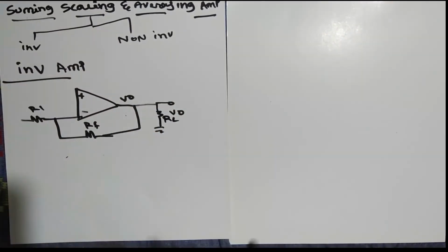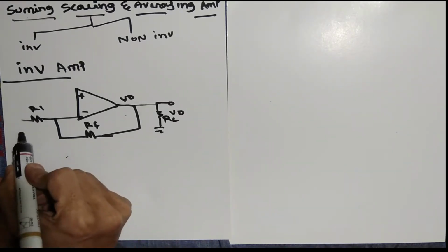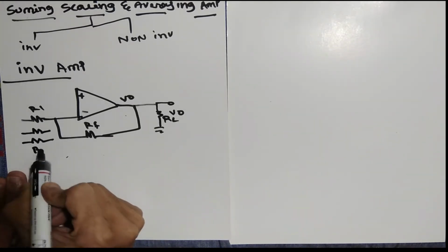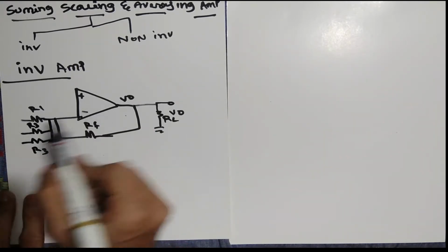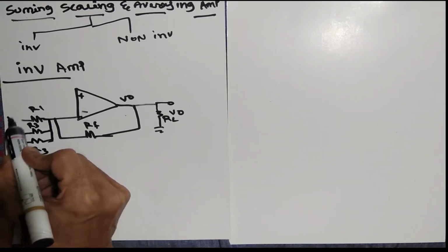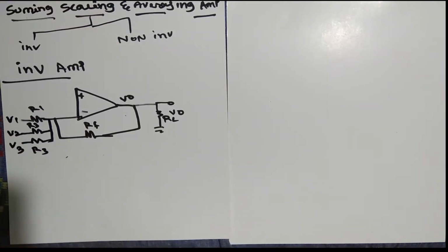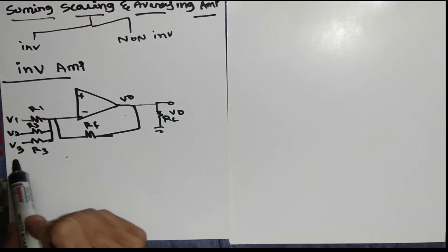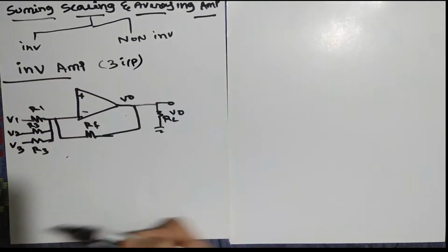That means for the summing part, or scaling or averaging, we require more than one input, so we cannot use just one. So instead of R1 I will take one more R2 and one more R3. So here, instead of giving one voltage, we are giving three different voltages, V1, V2, V3. So this is the difference between summing and the single inverting amplifier. Here we have taken an example of 3 inputs. You can take 2 inputs also, 4 inputs also, anything you can take.